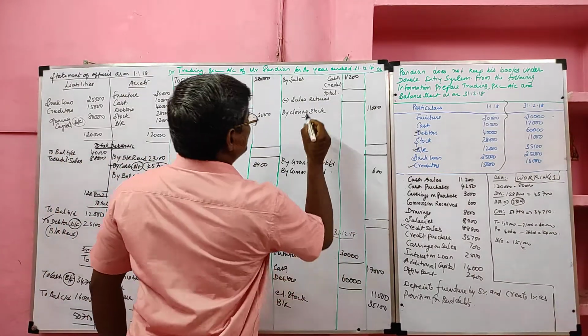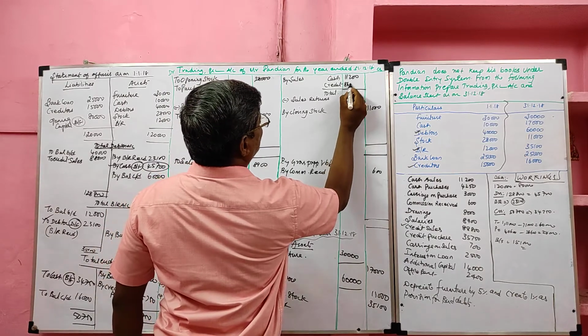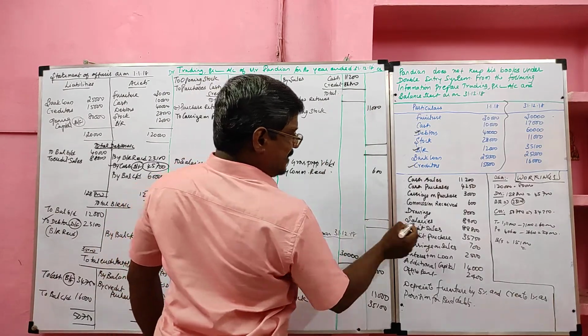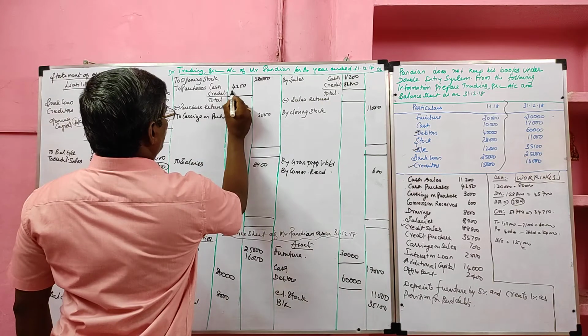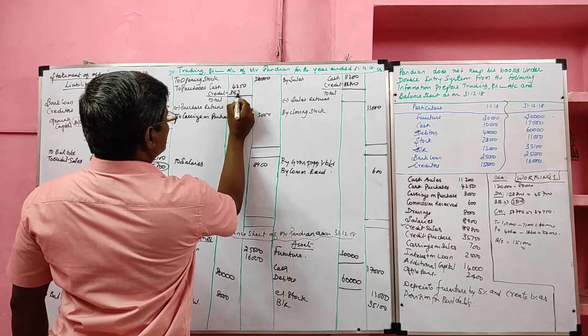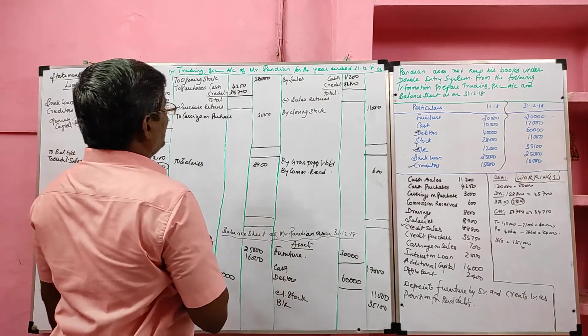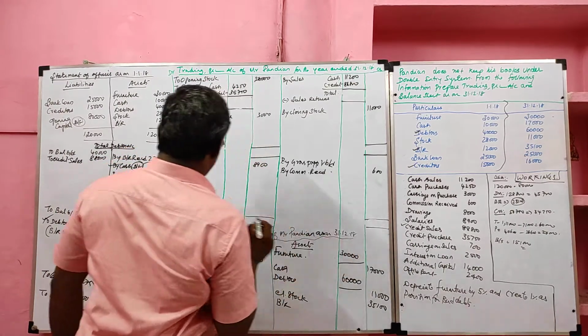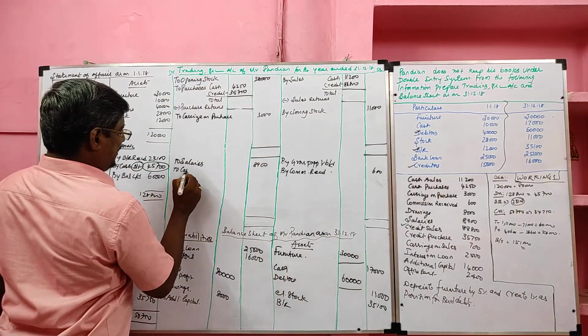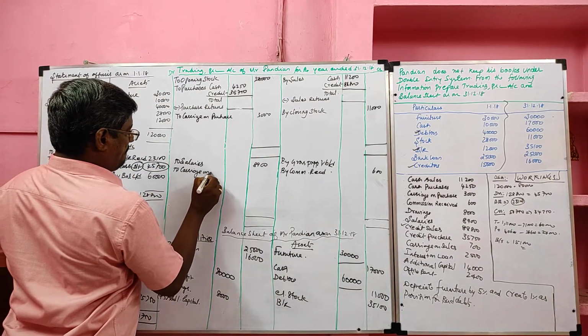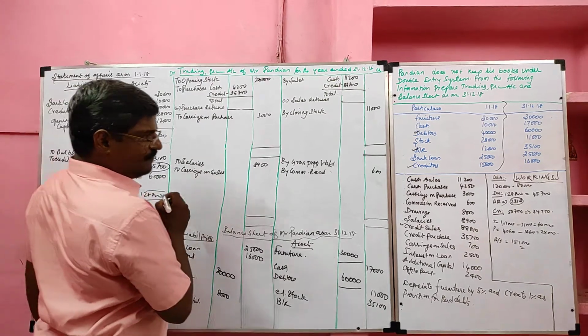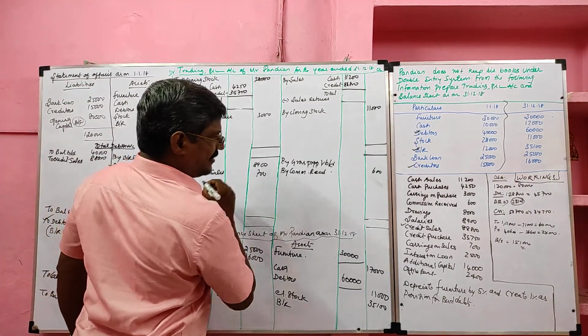Next, credit sales, trading account credit against credit sales. Then credit purchase, trading account debit side against credit purchases. Then carriage on sales, profit and loss account debit side 700.